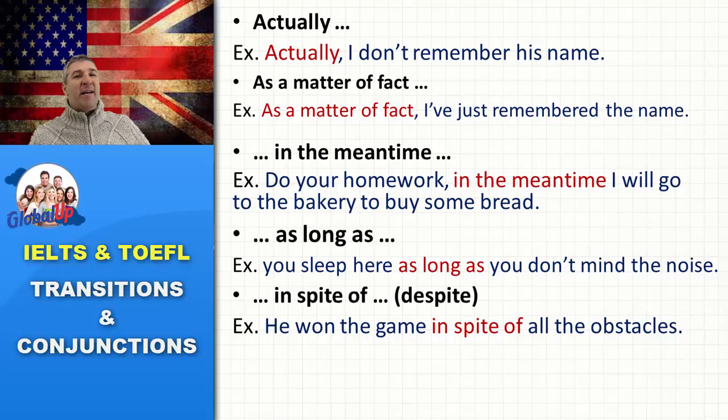Okay? You should use either one or the other, not "despite of," because it doesn't exist. You should say "in spite of" or "despite," and then you say why. What is the reason he overcame the difficulty?